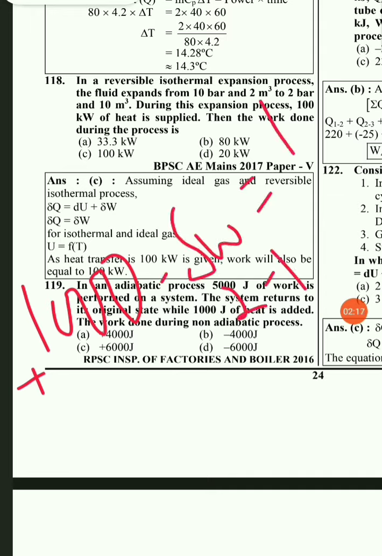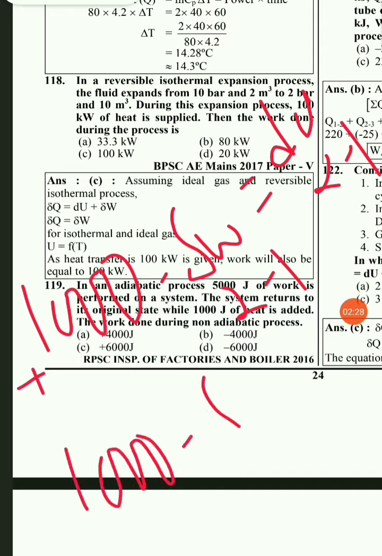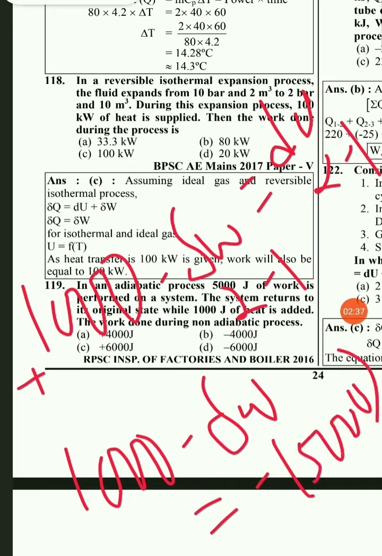This will be equal to du, that is from process 2 to 1. Now here del W is what we have to find out. Now here, 1000 minus del W is equal to du, which can be written from 2 to 1, that is minus 5000, that is u2 minus u1. Instead of this, you can write it as minus of u1 minus u2. So here u1, sorry, minus of u2 minus u1.